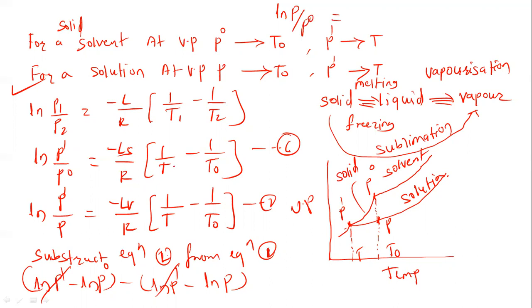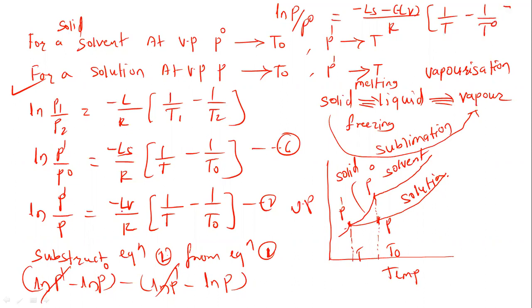Now right hand side. Now this 1 upon t minus 1 upon t0 and this r, it is a common term here. So let us write here. So this is minus ls, then this is having the minus sign here, so minus in bracket lv, divided by r, it is a common term here. Then we can write here 1 upon t minus 1 upon t0. This conversion is most important here.